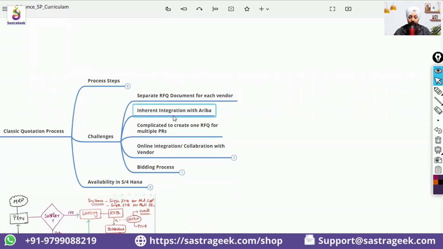It does not have an inherent integration with Ariba. Now, Ariba is there. If Ariba is there and the business has taken the Ariba license, in most cases they want to do the process in Ariba. So your quotation process needs to integrate with Ariba. The standard classic quotation process by default cannot integrate with Ariba. But in the new process, you will see that special order types are created, which will directly take your quotations to Ariba.